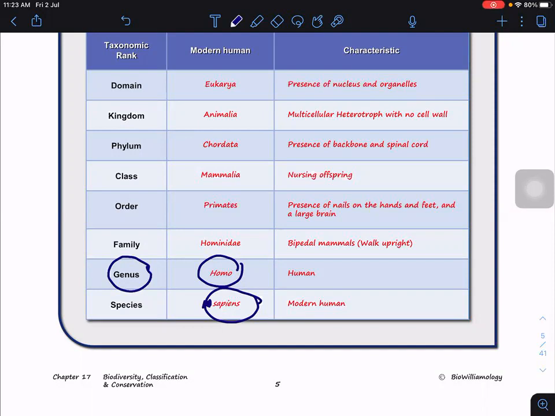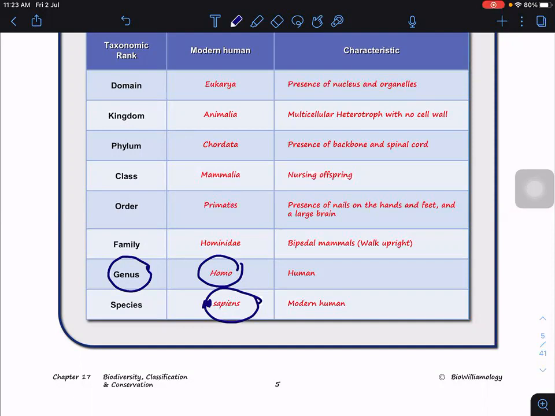Our ancestral species, for example, Homo erectus and Homo neanderthals. Those are our cousins, basically, in the same genus. But now we only have one. Due to what? Due to advancements.